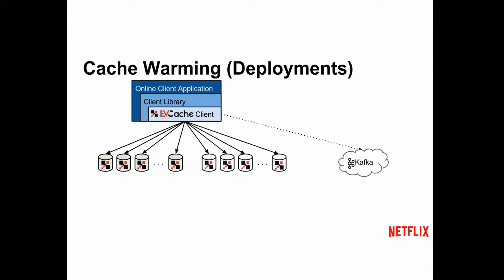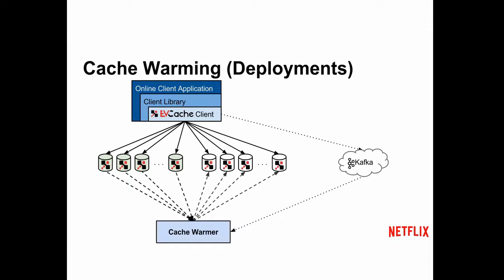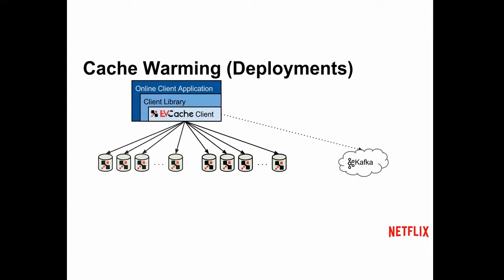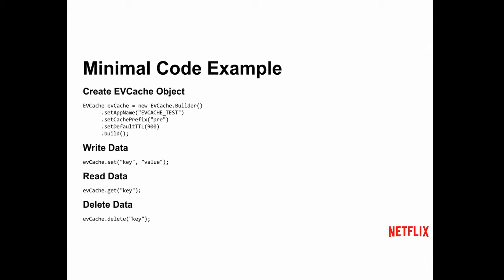If you're running in your normal happy mode, but we need to deploy a new version of our software, we do have a cache warmer. Instead of waiting for the TTL to run out and all new data to be written to all copies, we bring up a new cache that's empty. We bring up a cache warmer service. We pull the data from the old one, write it to the new one, and when the new one looks like the old one, we can tear everything down, and then we're running in our steady state again with the new software.